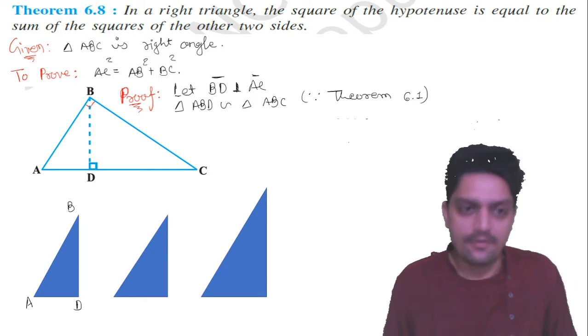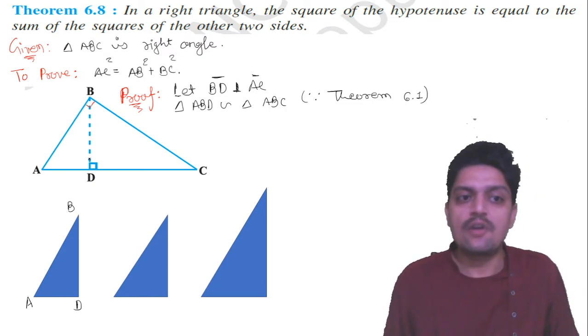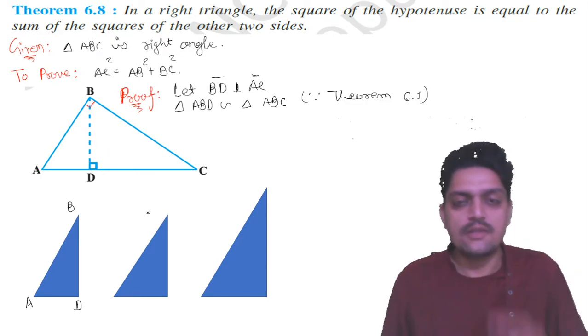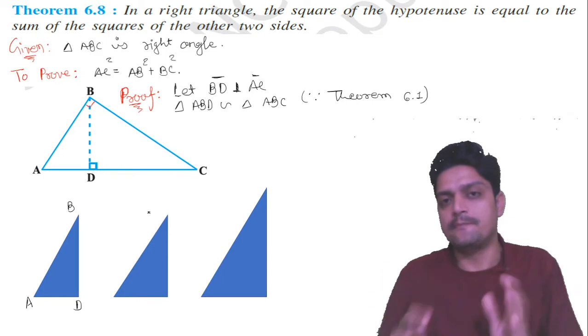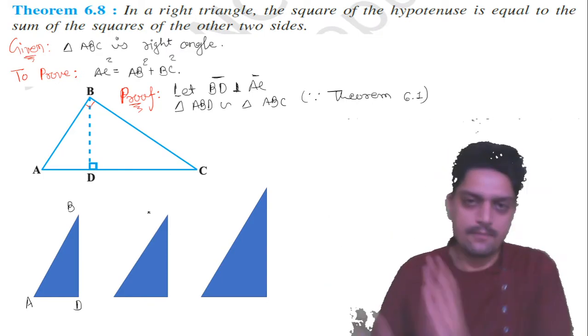Then you can compare. For example, here AB and BD are not the parallel sides. So first you have to set the three triangles in one same shape.